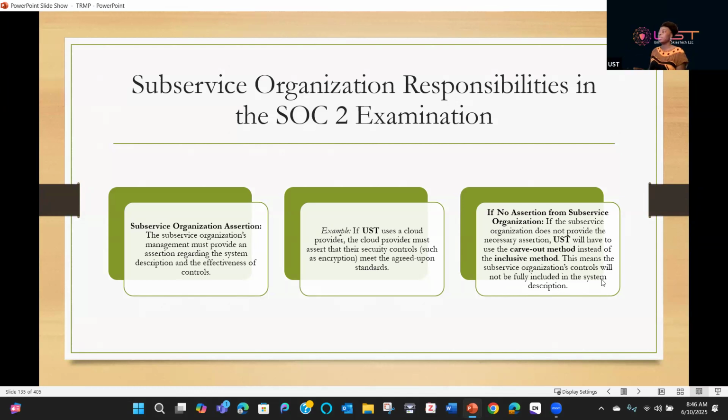This means that the subservice organization controls would not be fully included in the system description. Do you see? So if it's not included in the system description, at this point, we don't even know what type of service or controls they will be doing. So if they are going with the carve-out method, you as a user entity, what are you going to do? How are you going to perform due diligence?